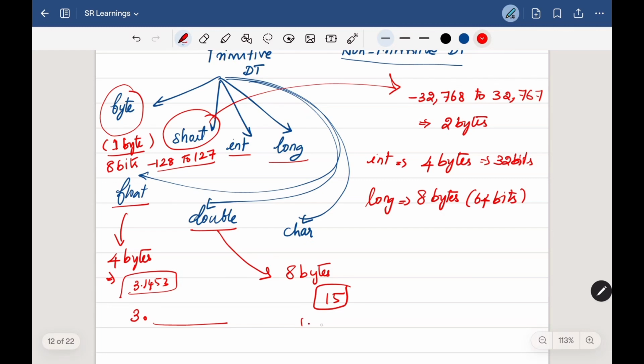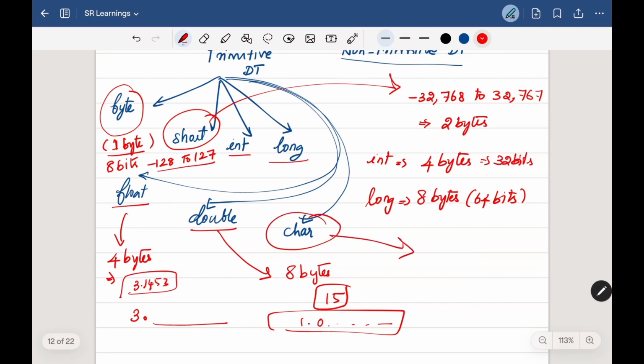The double will be used more in laboratory records. For example, in a laboratory we have to store some more precise values, no? At that time we can go with the double data type.